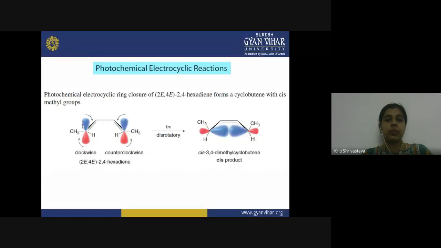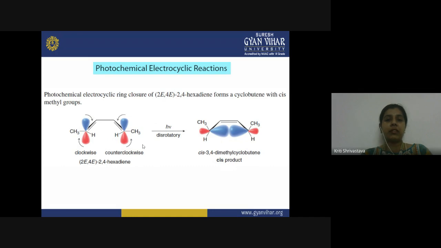Along with these two orbitals, if you notice, the substituent is also rotating. When the orbital rotates like this, the methyl substituent goes up, and when this orbital rotates like this, this methyl substituent also goes up. So both the substituents come on the same side of the molecule. Because the two orbitals are rotating in different directions, it is a disrotatory motion. As a result of the disrotatory fashion, you will get a cis product.